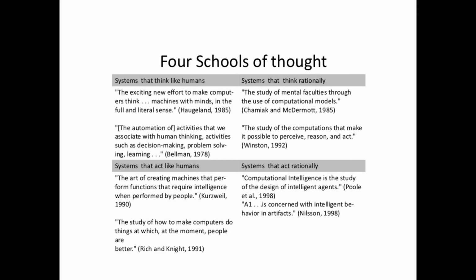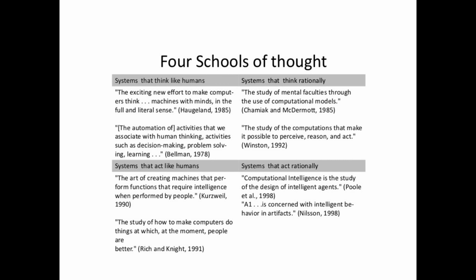What is the first definition? The exciting new effort to make computers think, machines with minds in the full and literal sense, by Haugeland in 1985. The next one is the automation of activities that we associate with human thinking, activities such as decision making, problem solving, learning, by Bellman in 1978.